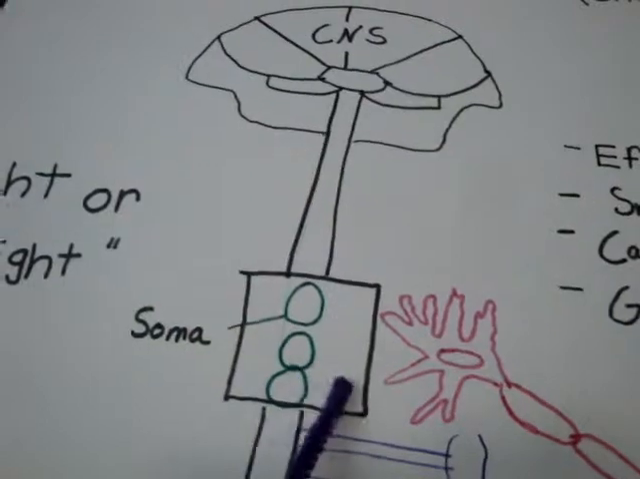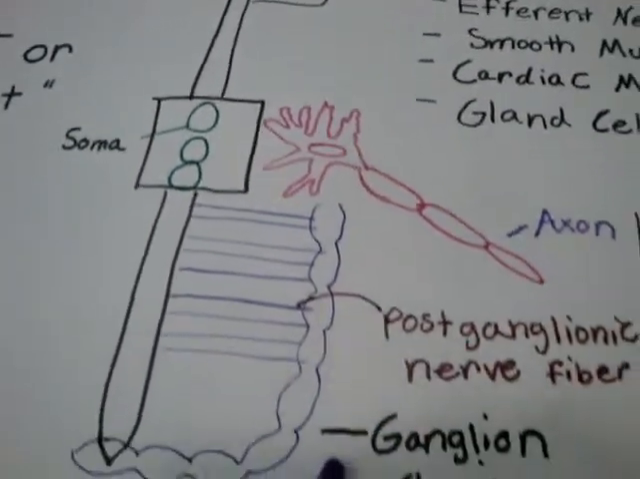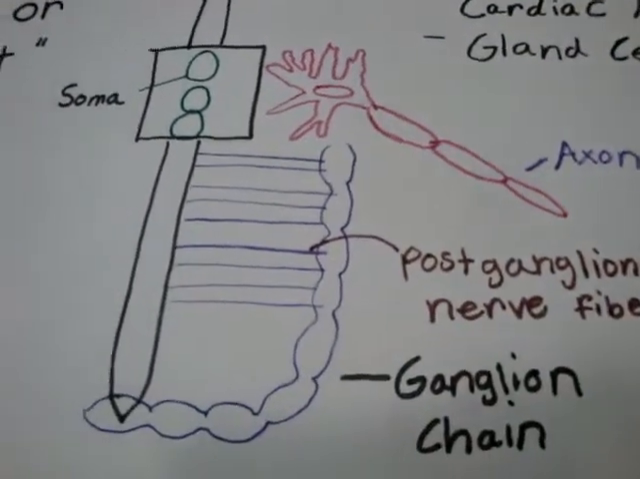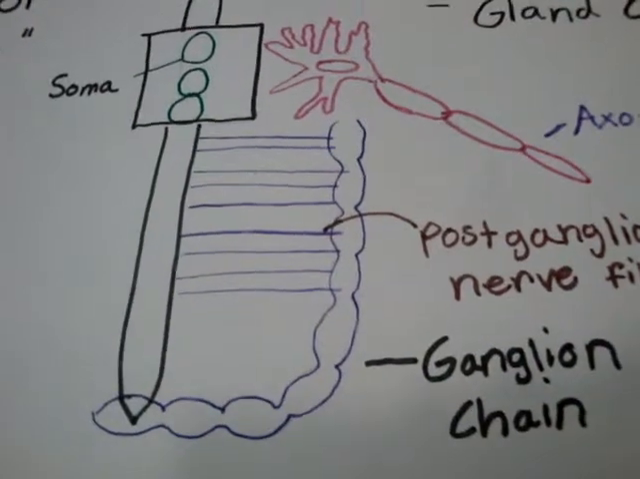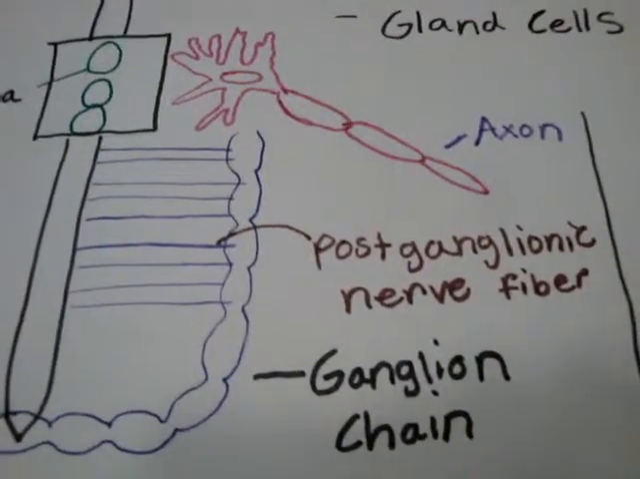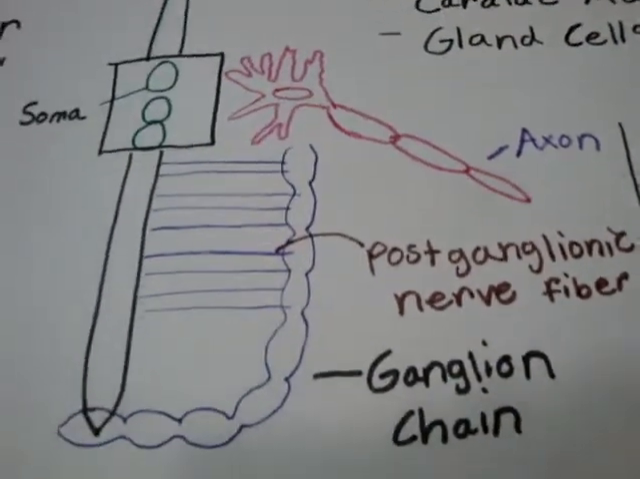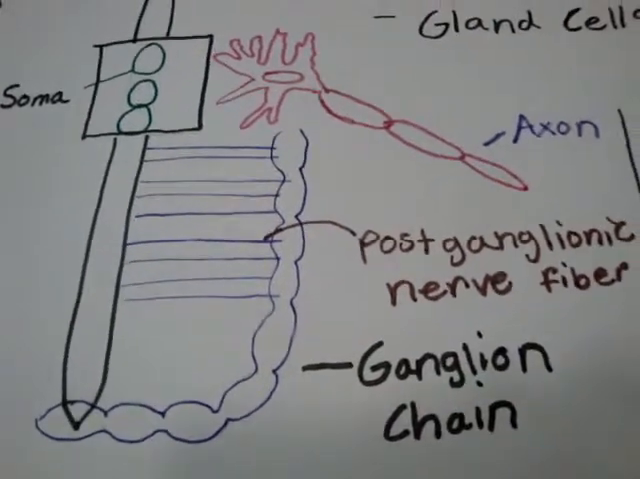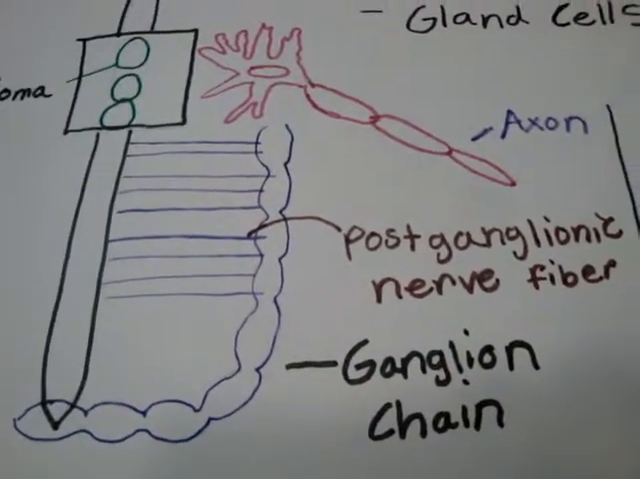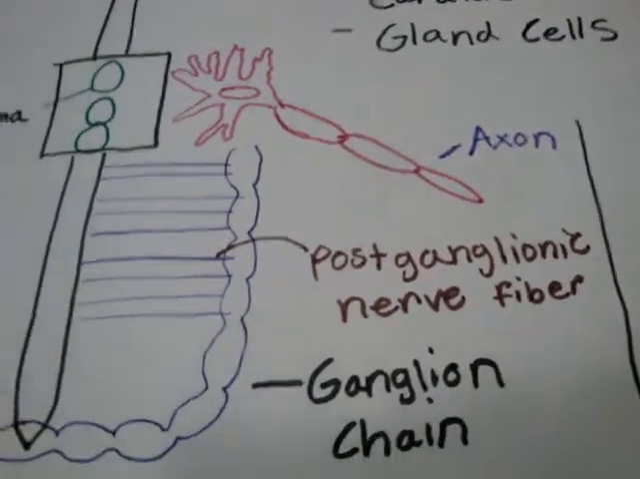The soma sends out an axon to synapse with the ganglion. A ganglion is a group of nerve cell clusters located in the peripheral nervous system. Postganglionic nerve fibers are fibers from the ganglion to the effector organ.